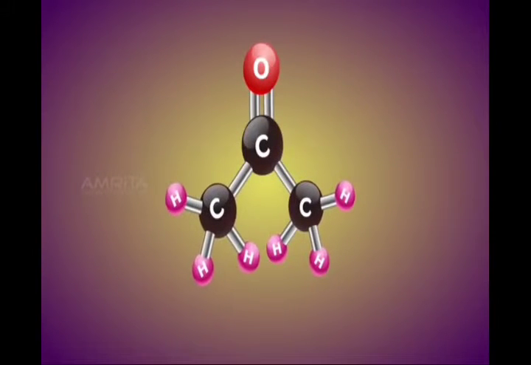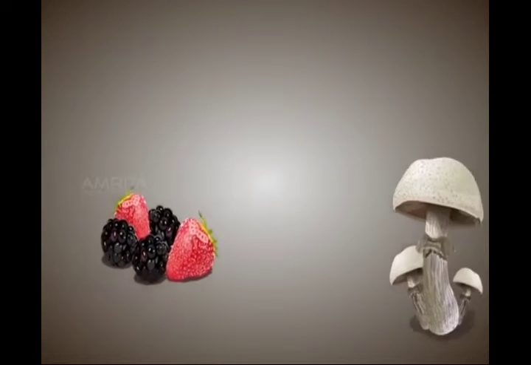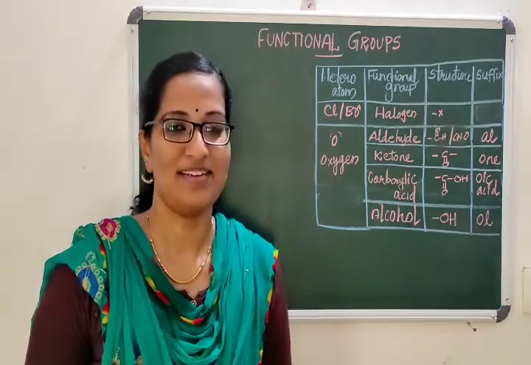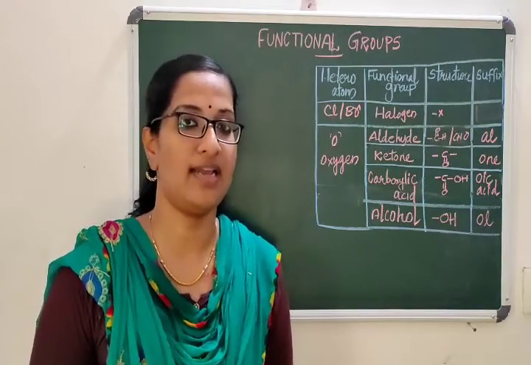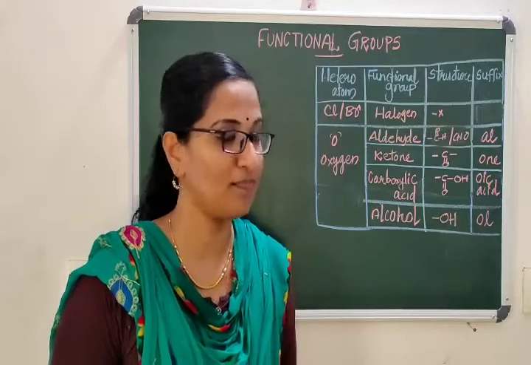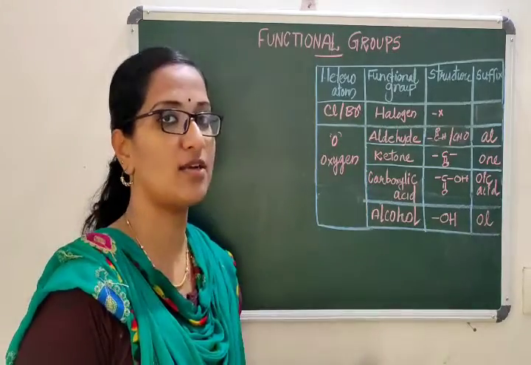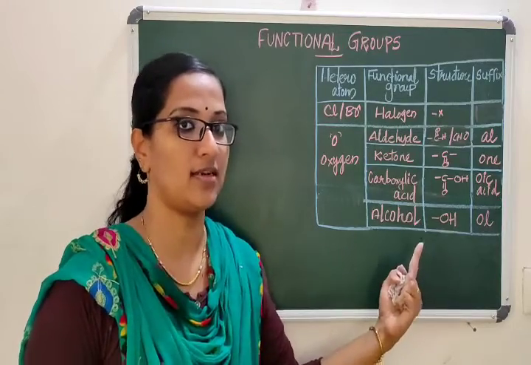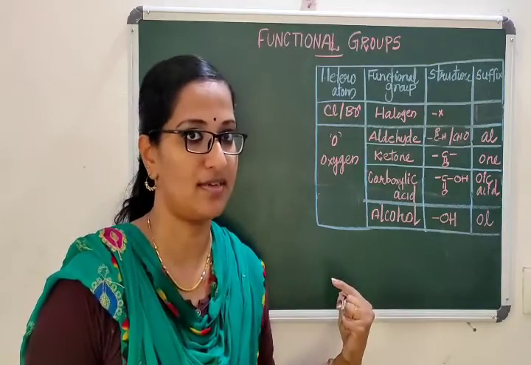The next functional group is ketone. If carbon is attached with one oxygen, it is a ketone. You can commonly see it in mushrooms and strawberries. Okay students, I hope you got a small idea regarding functional groups. Now let's discuss the functional groups one by one and study what happens when these functional groups come into the hydrocarbon chains.